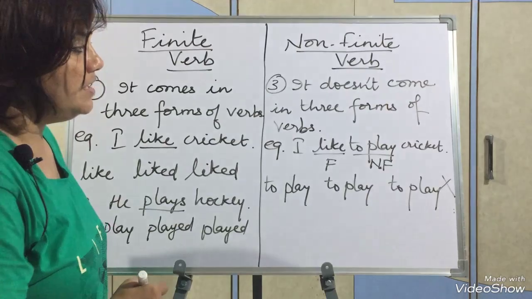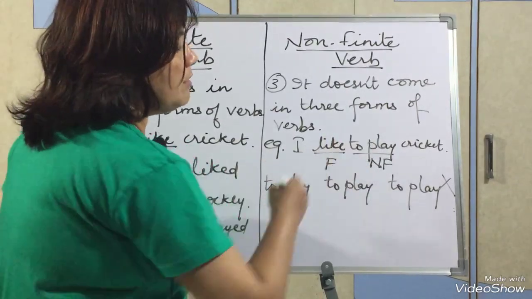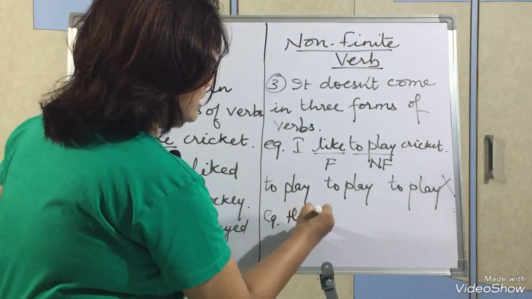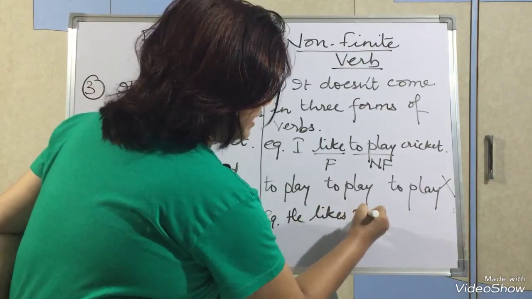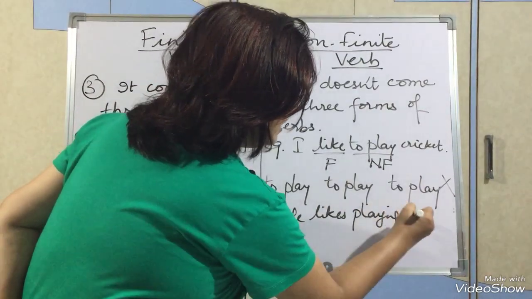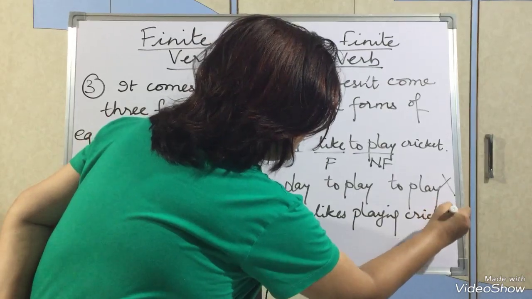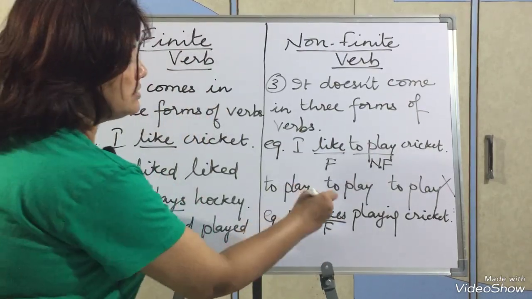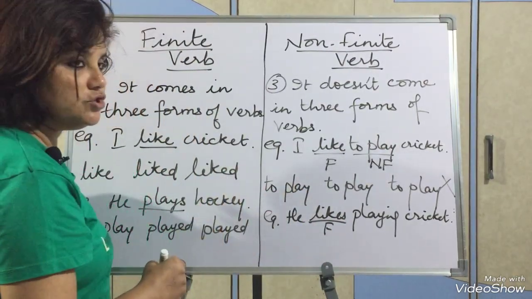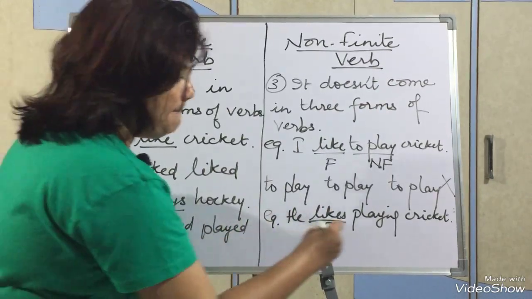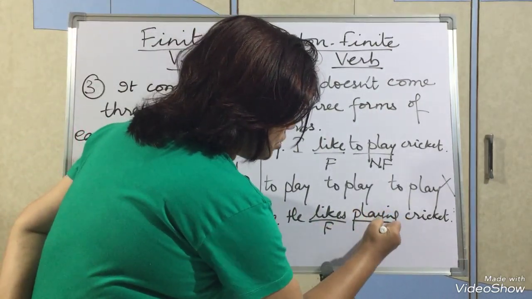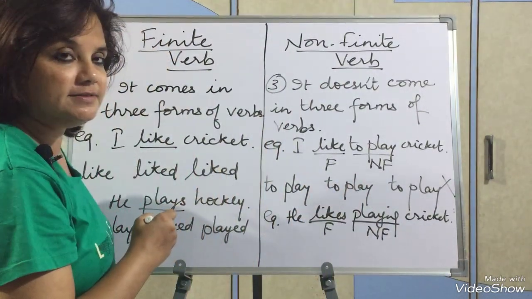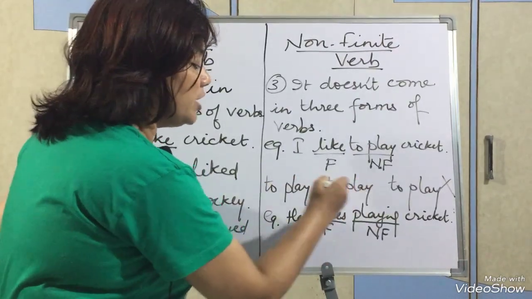Is it clear to you? So there is only one form of non-finite verb, that is the infinitive form. Second example I can take: he likes playing cricket. So what is the finite verb? The finite verb is likes. Why is likes finite? Because likes has a subject and depends on the subject. If I change the subject, it will also change. But which verb is this? This is a non-finite verb. Why? Because it does not have any subject before it. First point. Second point, it does not depend on the subject.